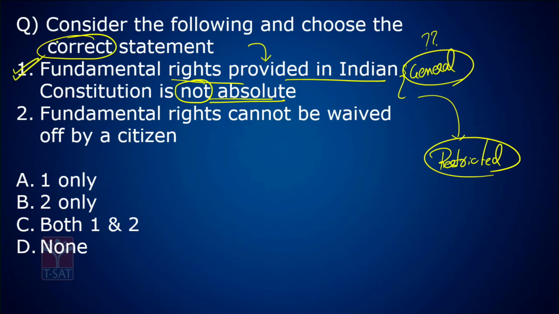Because this is a generalized statement, this is the correct statement. But there are a few fundamental rights like Article 17, which talks about abolition of untouchability. This is an absolute fundamental right. No restrictions are required. Abolition of untouchability, prohibition of child labor, prohibition of the prostitution system. All these we absolutely have to enforce. This doesn't require any restrictions.